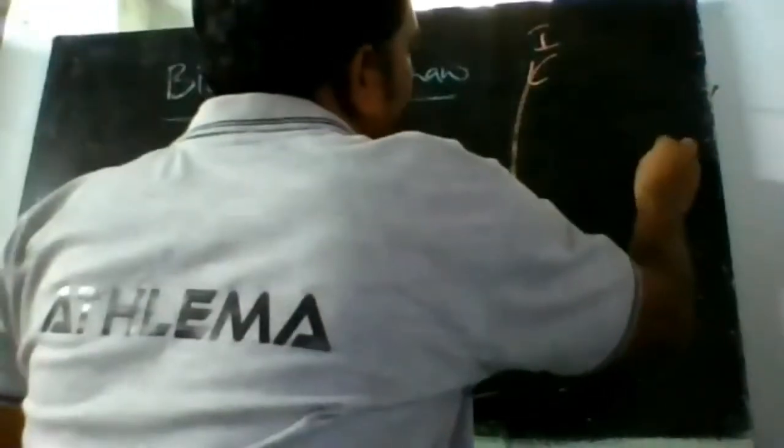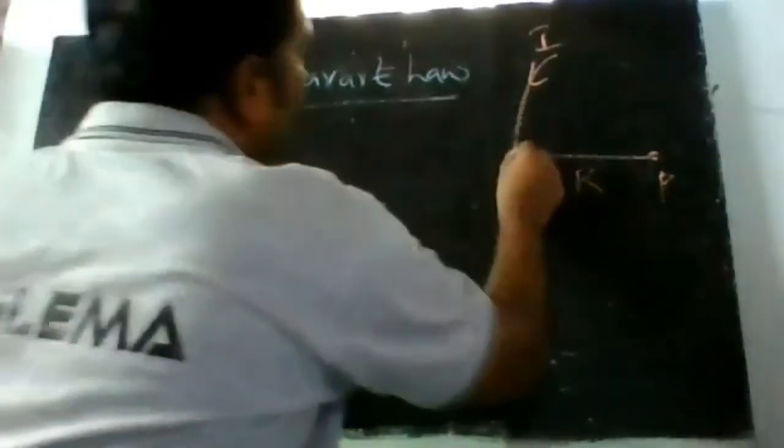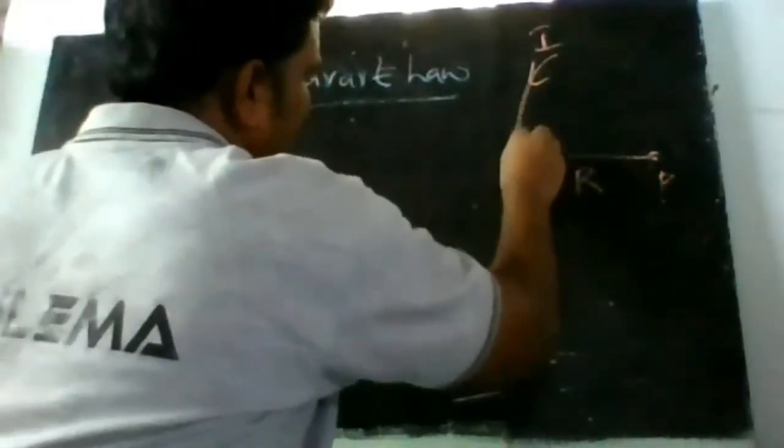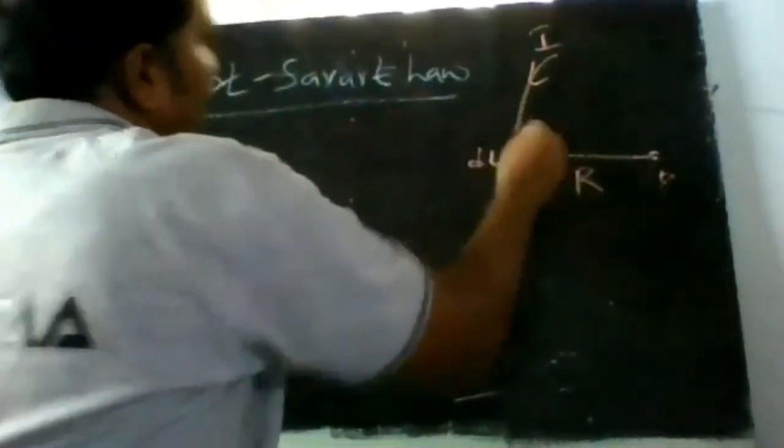Let us say there is a point P at a distance R from the conductor. Let us consider a small portion on the conductor as dl, and from this dl the point P is at a distance of R.